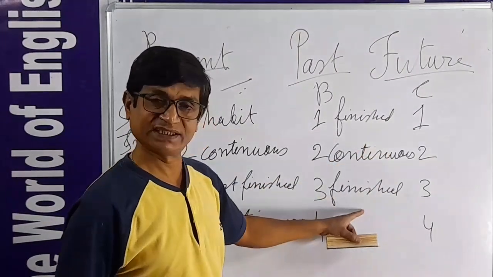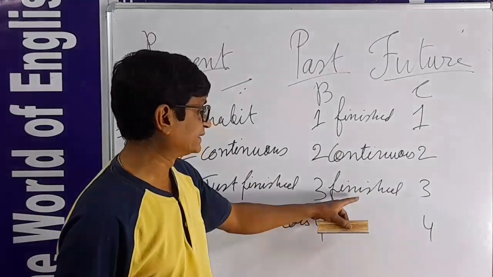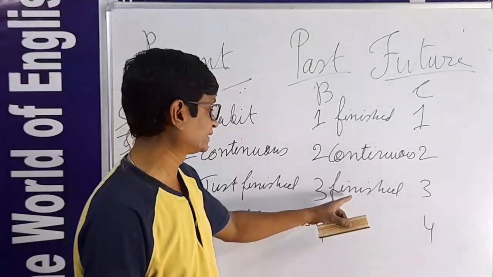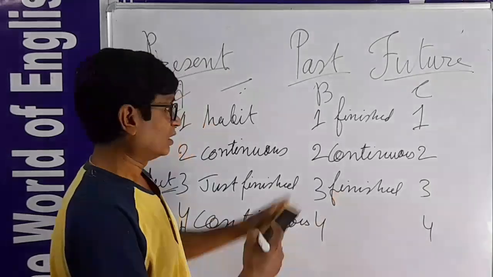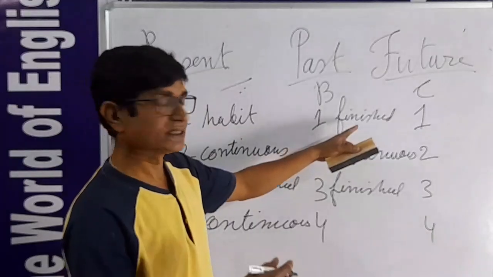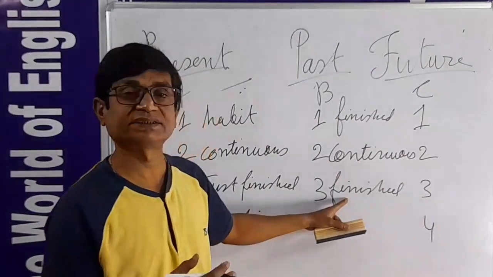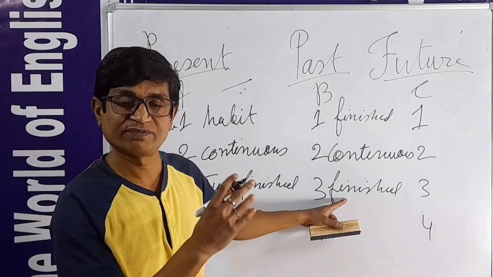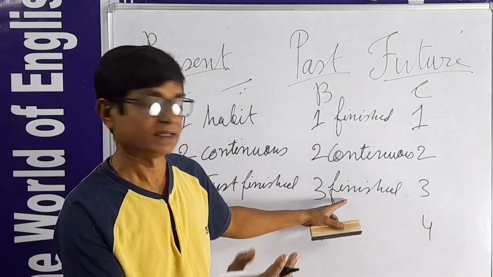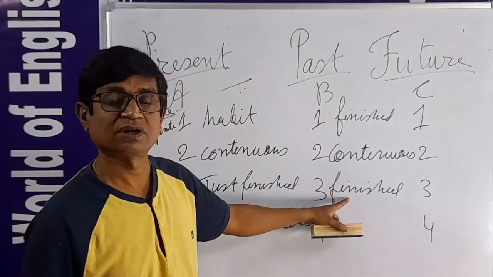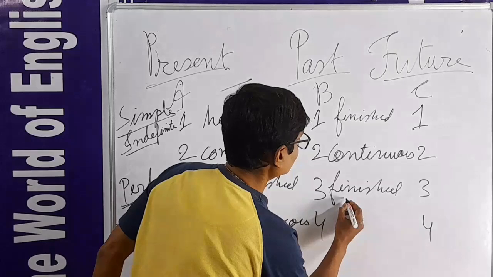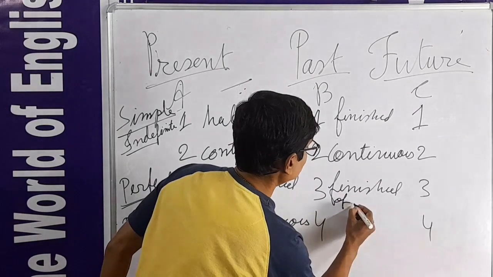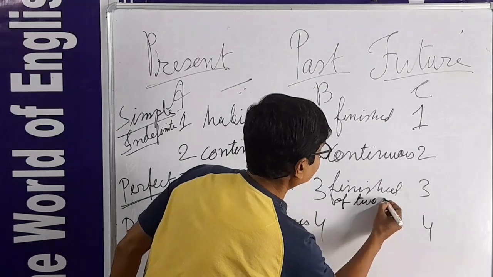How will you differentiate it? The difference is that here 2 actions are expressed together. Suppose here 1 action is finished, here 2 actions are finished together, one before and one after. Then we use perfect continuous. Finished, but 2 actions.